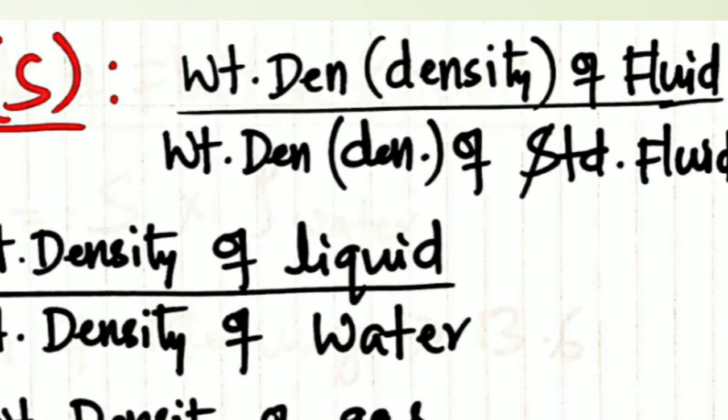The density of the fluid can be any fluid, either mercury or oil or whatever it may be, but in the denominator the standard fluid is water. You have to note that down.